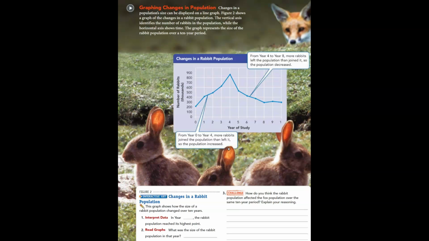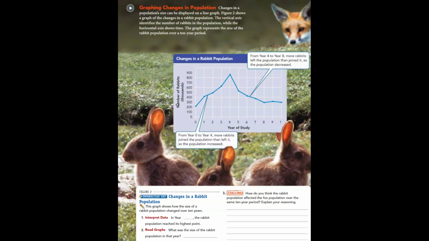Number 2 says, what was the size of the rabbit population in that year? Well, if we go to year 4 and we go up to our dot and we go over to our number of rabbits, we know it's somewhere between 800 and 900. But it's in thousands. So we can say about 850,000.